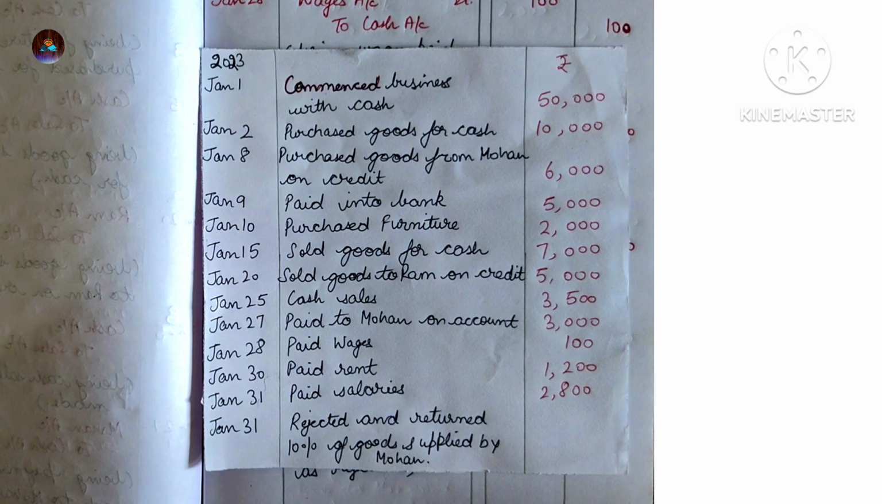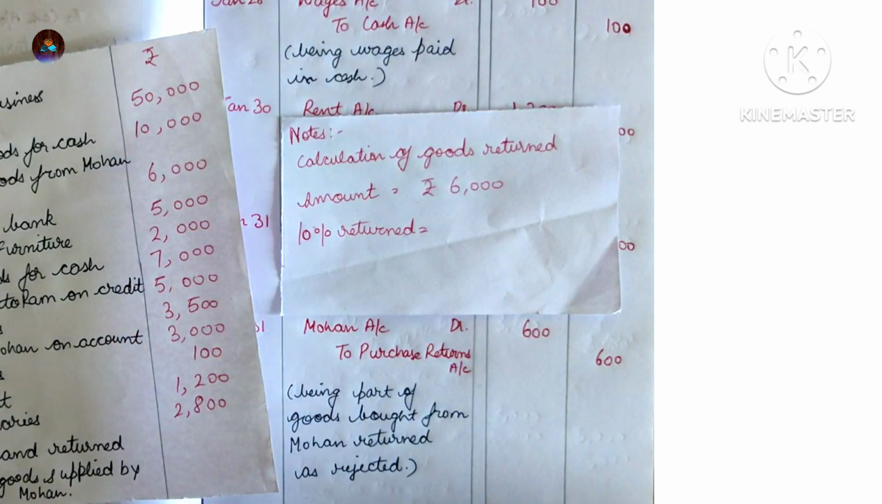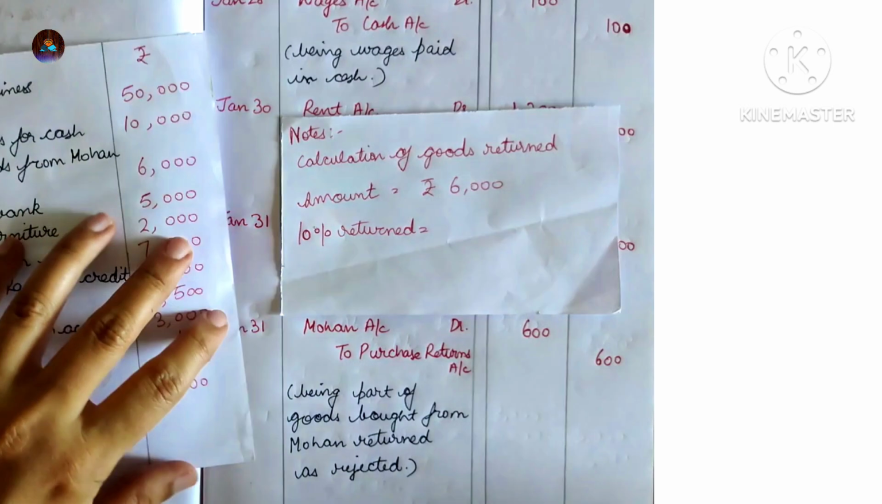Rejected and returned 10% of goods supplied by Mohan. The goods which were supplied by Mohan, out of those goods, 10% of the goods have been rejected. Now here the amount is not given. We have to calculate the amount. How are we going to do it? Calculation of the goods returned.